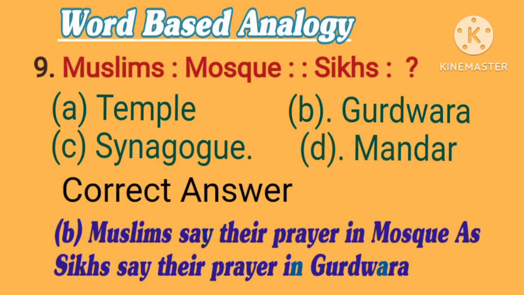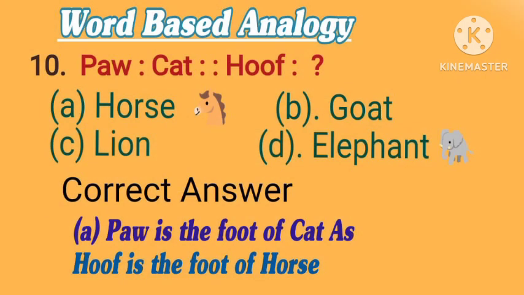10. Paw is to cat, as hoof is to what? Options are A. Horse. B. Goat. C. Lion. D. Elephant. Correct answer is A. Horse. Paw is the foot of cat, as hoof is the foot of horse.